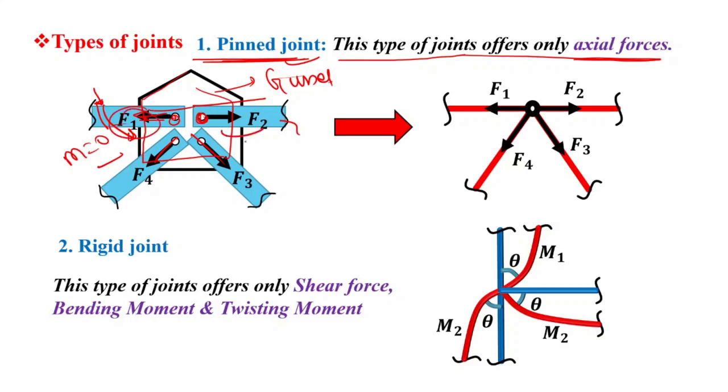So the line diagram of this type of joint is shown over here. So only axial forces develop in this pin type of joint.